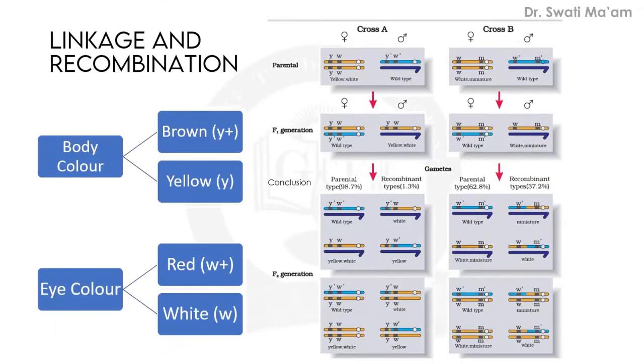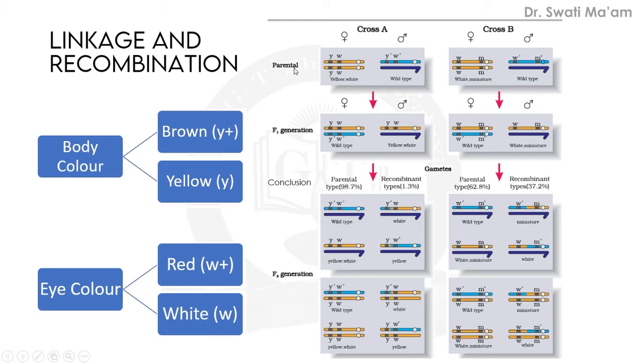Let us see the experiment performed by Morgan with the help of this chart. Here two crosses are shown. Just focus here, this is cross A. This whole cross is explained, and similarly this is cross B. We are very familiar with these symbols: this is showing the female and this is showing the male.